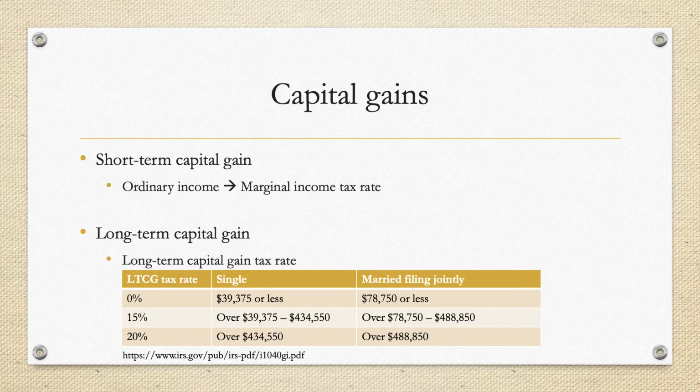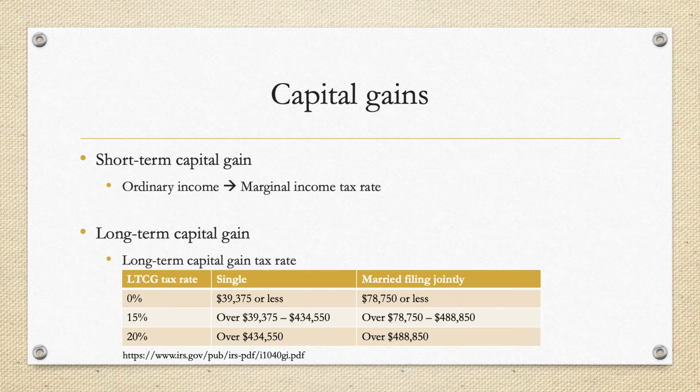However, it may not be something you can control, but understanding the rules may help you know what you can do to generate what type of income. What we did not talk about here is what happens if you have a short-term capital gain and a long-term capital loss? How does it work?